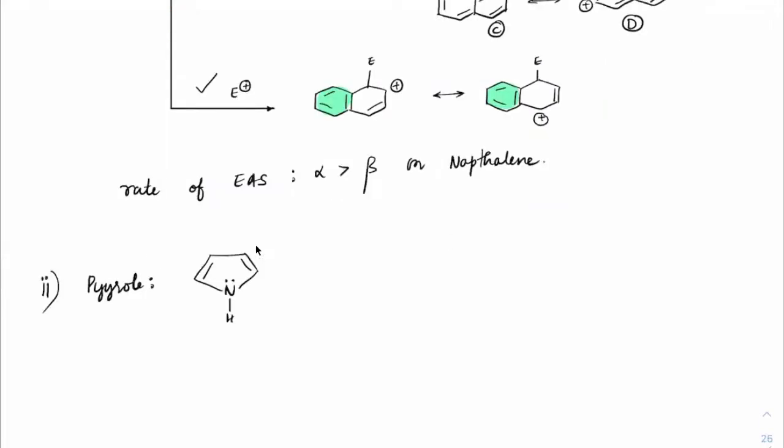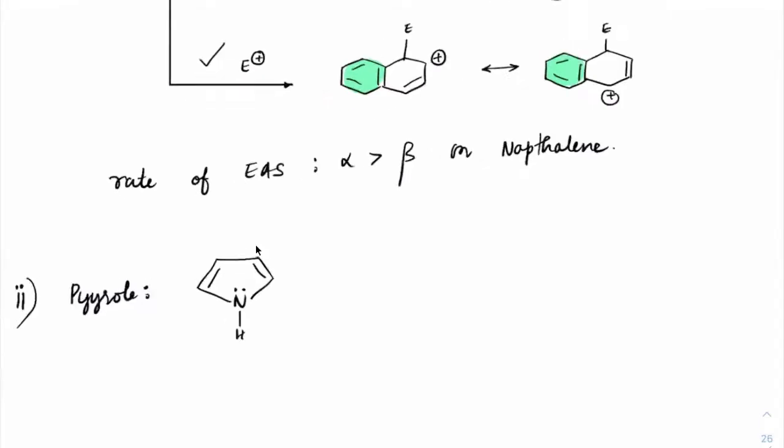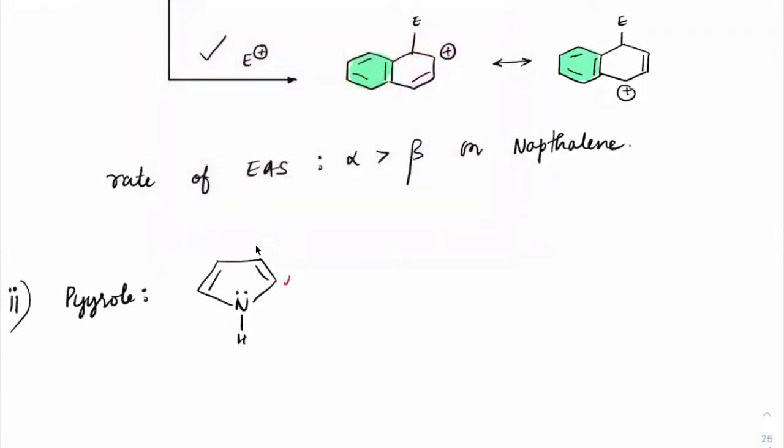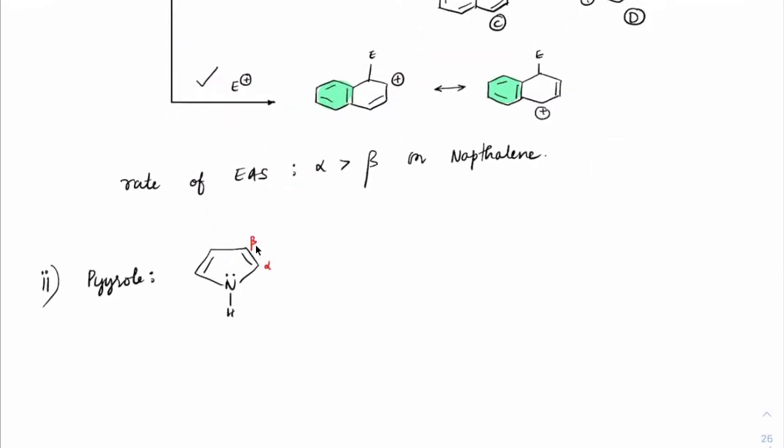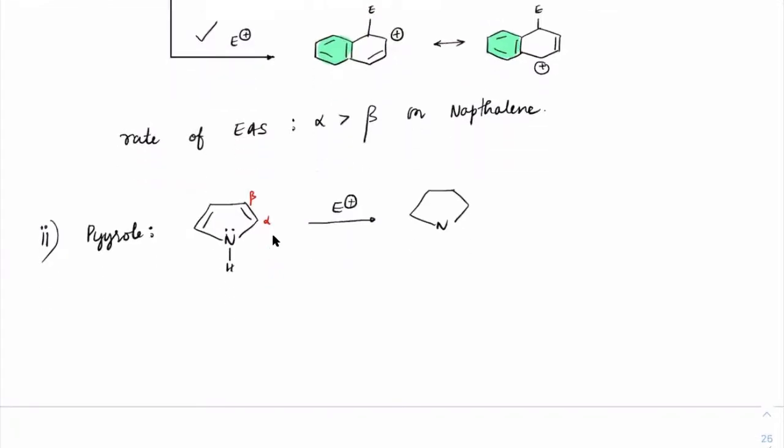This is the pyrrole form. Just like naphthalene, pyrrole also has two positions, alpha and beta. You can check, this is the alpha position, this is the beta position. Now let's see if an electrophile is substituted on the alpha position first. If we get substituted on the alpha position, what do we get? The electrophile would be here, positive charge will be here, double bond would be here, H and lone pair. This is how it is.